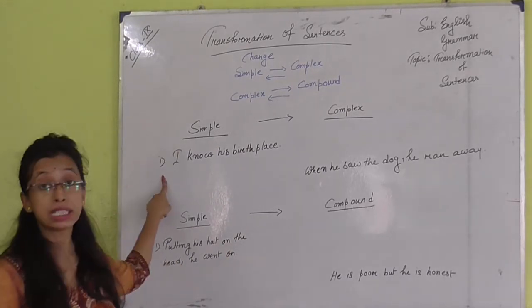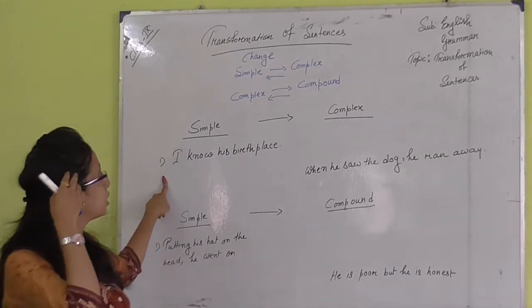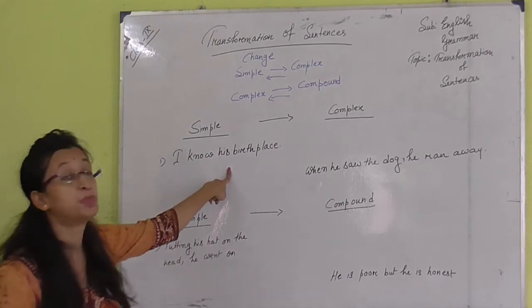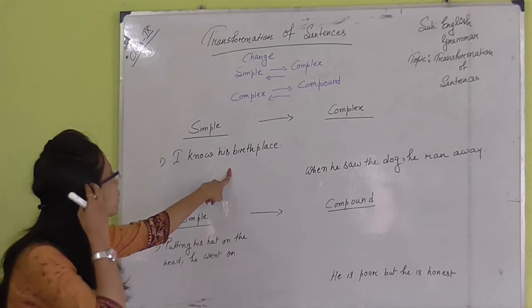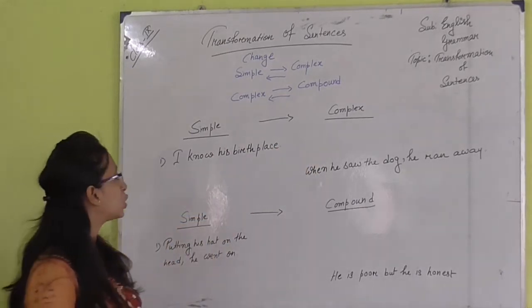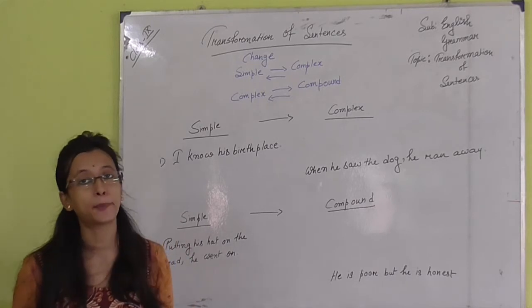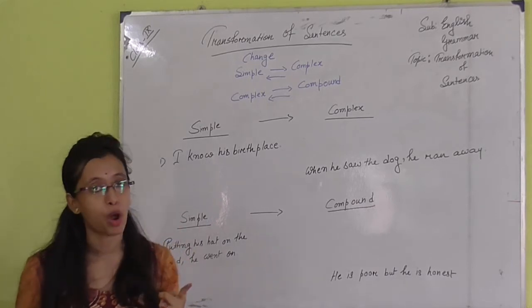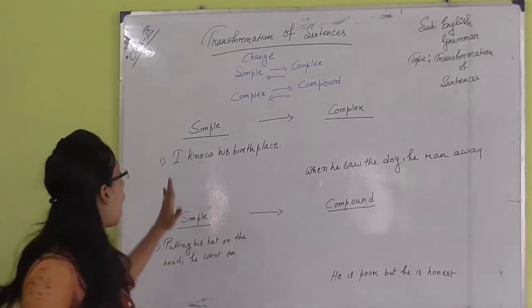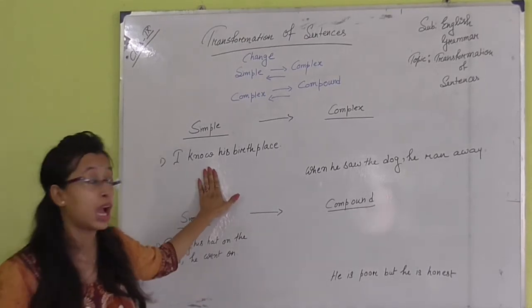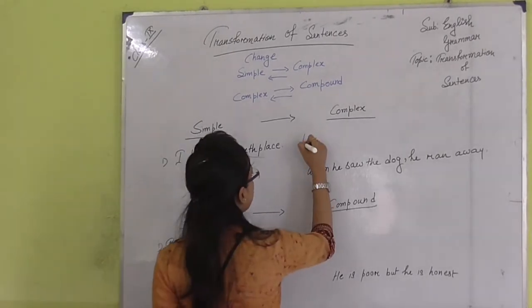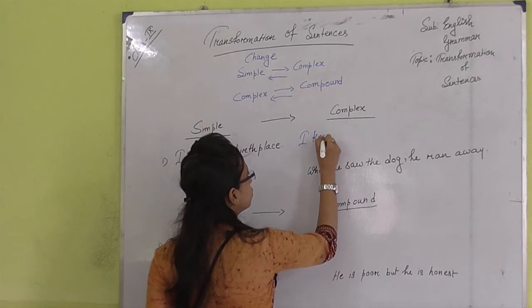The first one, simple sentence. I have given the example of a simple sentence: I know his birthplace. Now we need to change it into a complex sentence. We all know that complex means I have to put more than one verb. Here, I know is one verb. How can we make two verbs here? So, at first write down the first thing, I know.